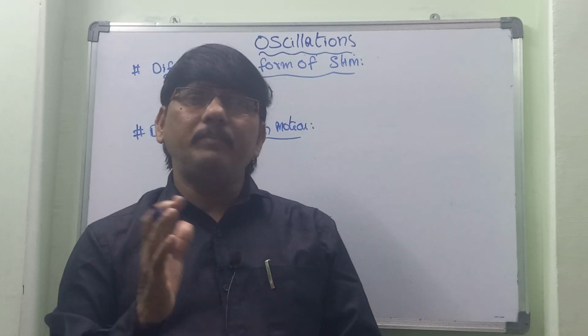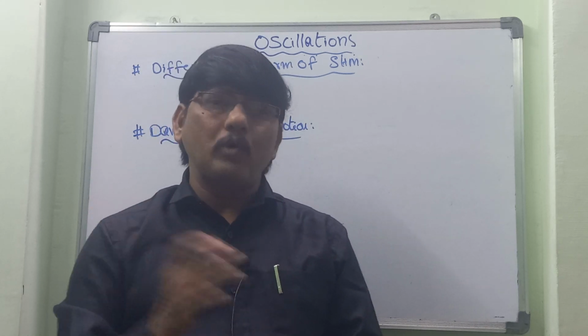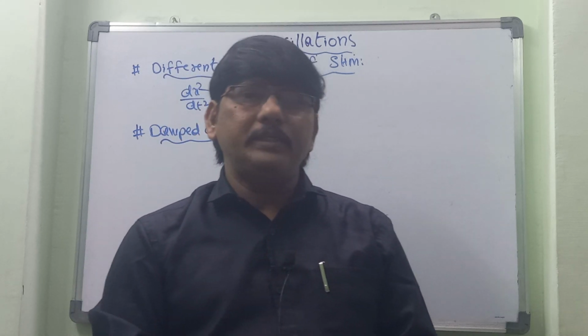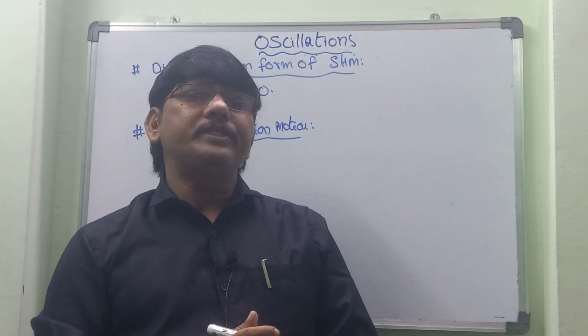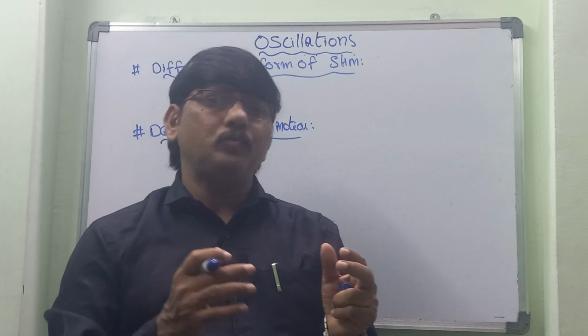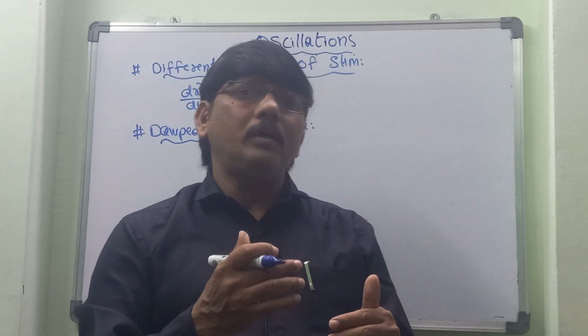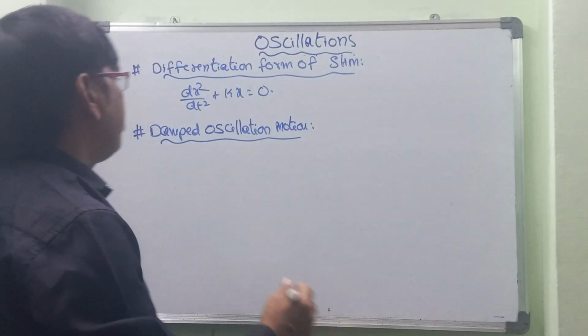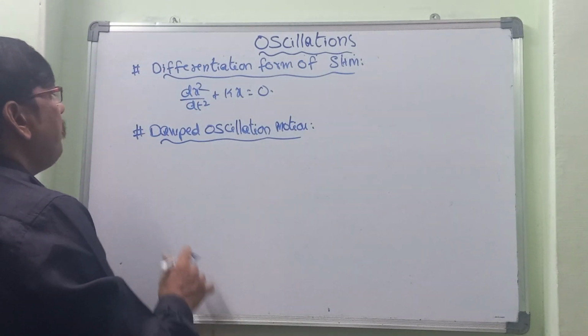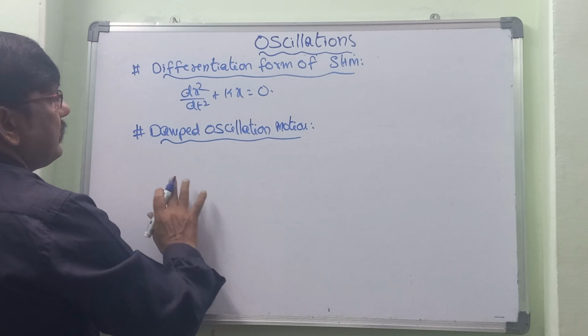Because of that, the vibration starts slowing down. That type of vibrations we call damped vibrations, meaning vibrations whose amplitude is reducing.